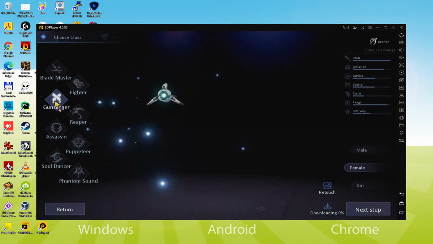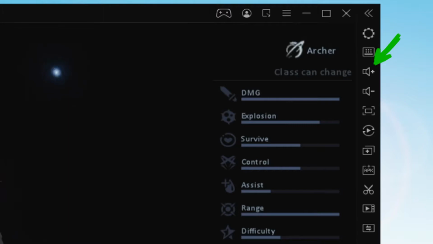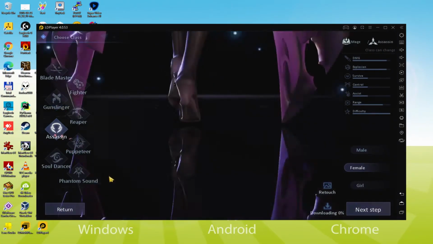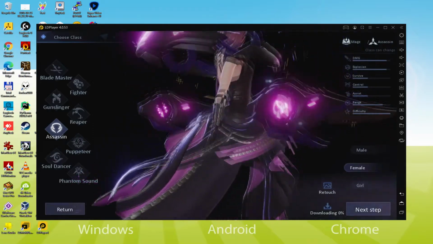I will comment on the volume level of that emulator. It is here. We have the icon of higher volume and also the icon of lower volume. This way we are not going to count on the Windows volume to increase or decrease the sound of the emulator. And to enjoy the experience to the maximum, we could turn on the big screen, for which we have